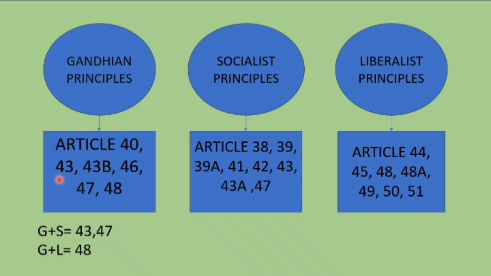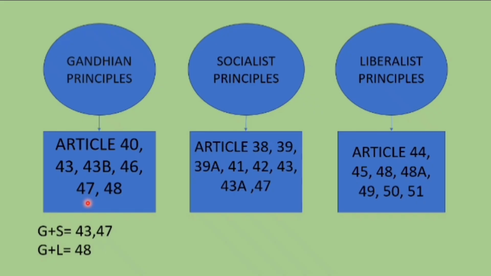First one, 2 points were there. The first one is living wage and the second one is cottage industries. So cottage industry comes under Gandhian principle. Then for 43B, a bunch of people, so that is cooperative society, that comes under Gandhian principle. Then for 46, SC ST, so advancement of weaker sections like SC ST and protection of them against inequalities, that is Gandhian principle.